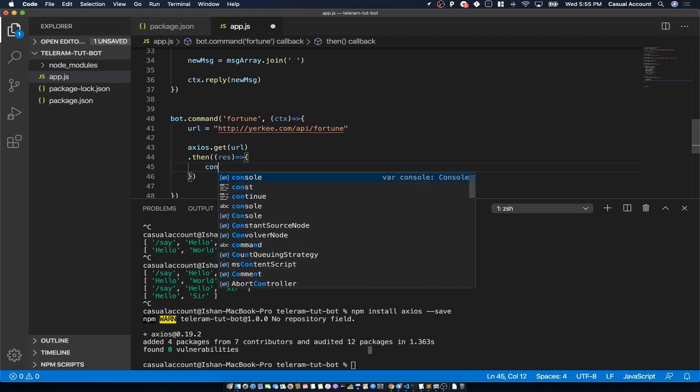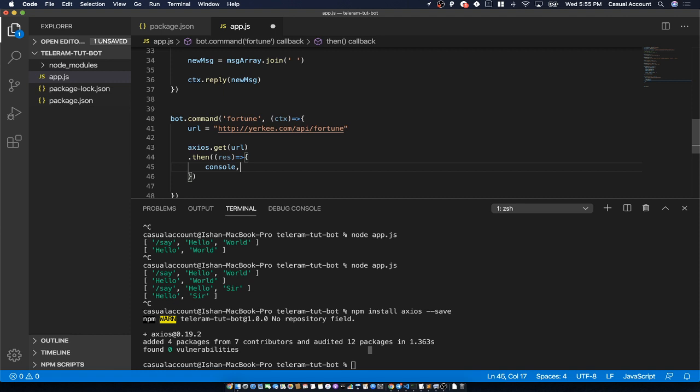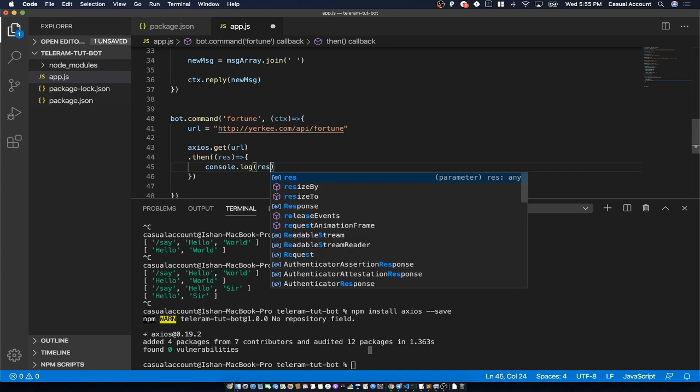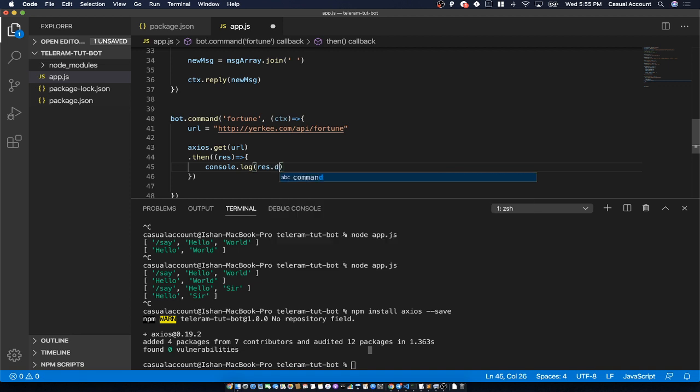Okay, console dot log, and then the response, the data. So this is the response object. Okay, this will contain all the different kind of, but we just want the data from this response. Okay, so you'll say response dot data. Now let's see what is coming up.